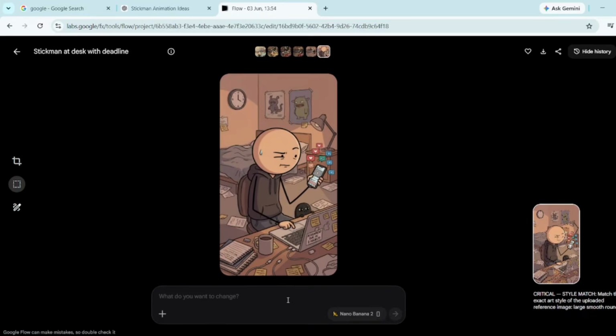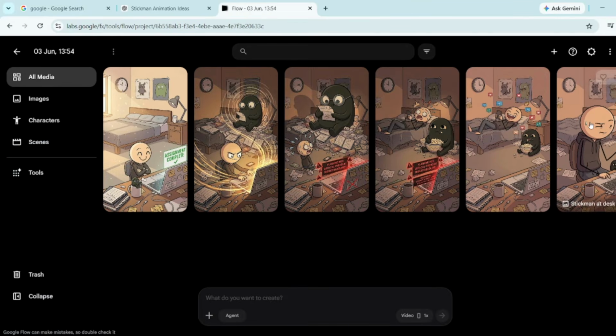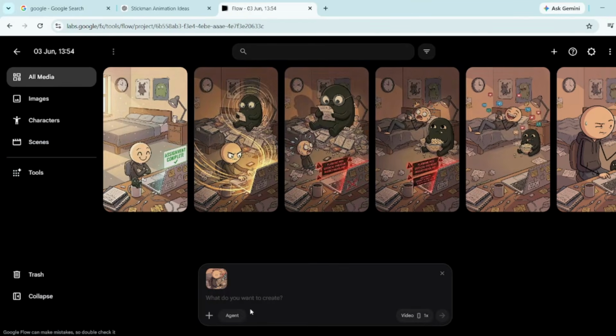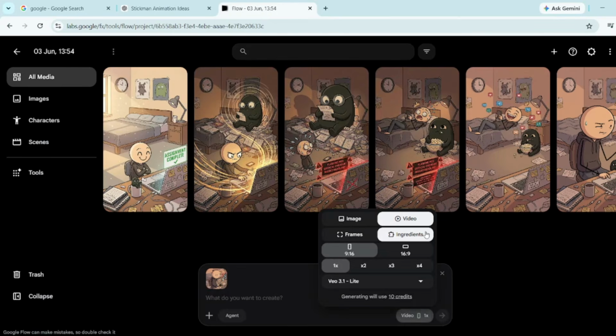Now that all our images are generated, it's time to animate them one by one. But before we do that, head over to the settings, switch from image mode to video mode, and make sure your aspect ratio is still set to 9:16. Then set your result count to 1, and you're good to go.